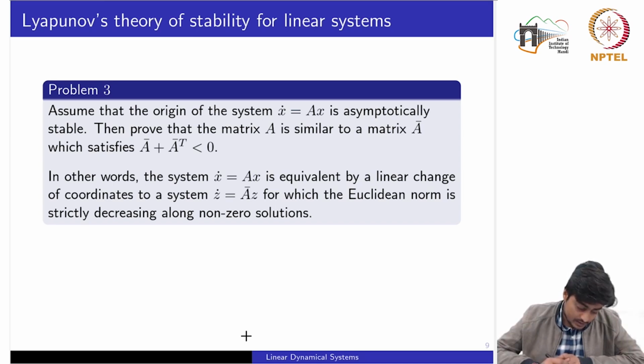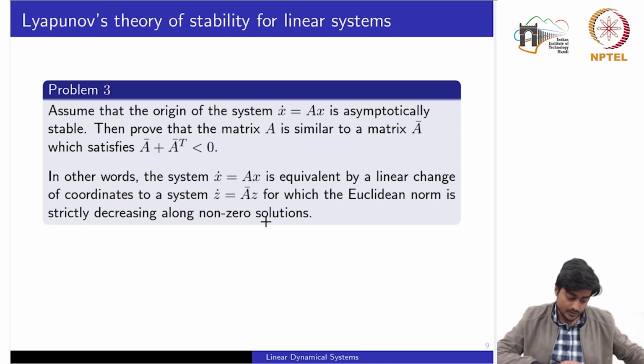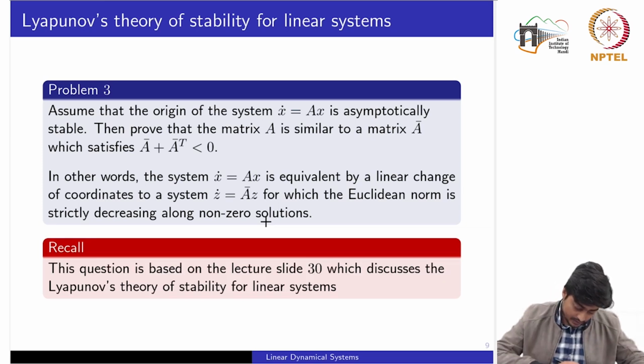This question can also be formulated in other words, that is to say that the system is equivalent by a linear change of coordinates to a system in terms of the state denoted by z with the A bar state matrix, for which the Euclidean norm is strictly decreasing along non-zero solutions. If you recall, the Euclidean norm is equivalent to computing the two norm of the vector. Okay, so let's see the solution to this problem. Here you should recall slide number 30, which discusses the Lyapunov theory of stability for linear systems.